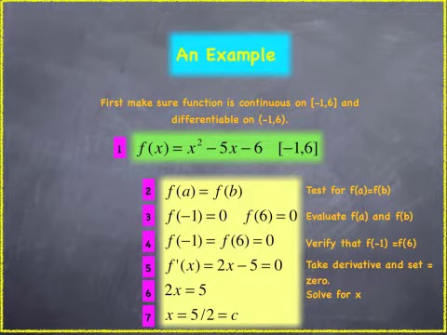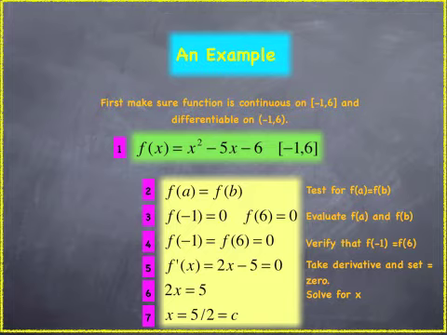So first of all, in 1 we have a function. We also have to the right of the function, you will see we've restricted our function to within -1 and 6, and the brackets indicate it's a closed interval. We are only looking within that particular portion of the x-axis when we look at this function. We're not looking at anything beyond -1 through 6.